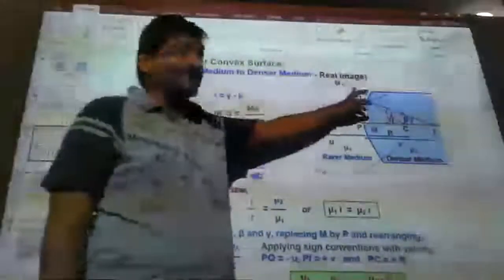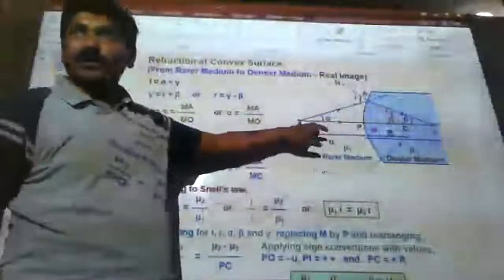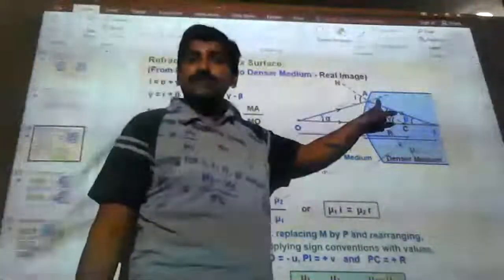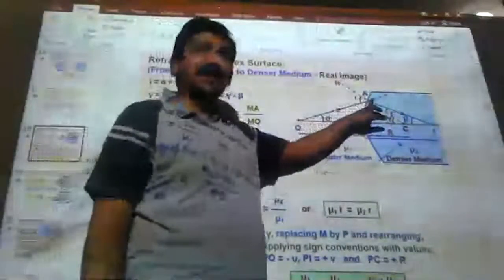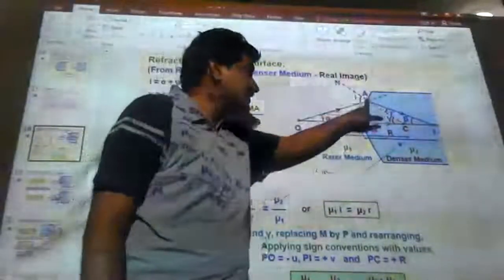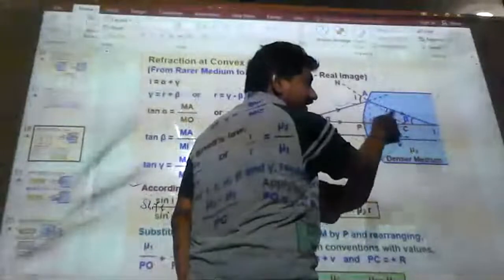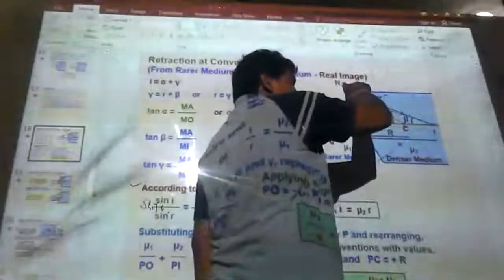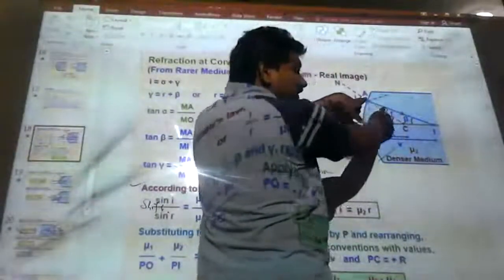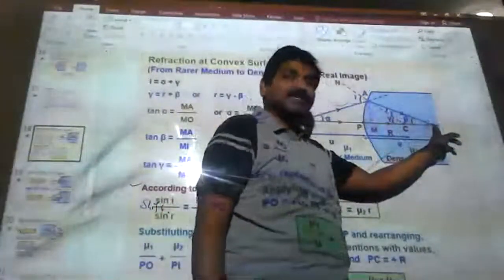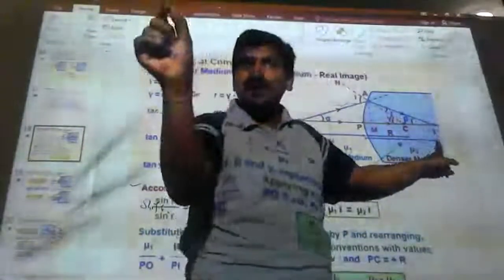Please do listen here. From rarer medium to denser medium, light is traveling. I am considering this is a point object. From this point object, a light ray is incident. Since the light ray has incident, obviously it refracts. This is the curvature, no? Whenever it meets the curvature, it bends. It is bending because it goes from rarer to denser medium. If I draw the normal, this red dotted line you are seeing, always because of the normal it bends, right? So this is the angle of refraction. It is going and meeting at this point. This point I am considering as the image.